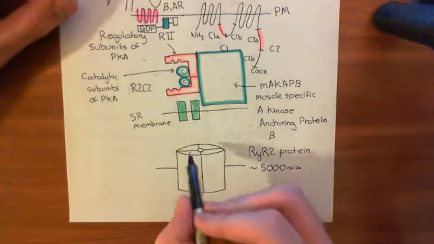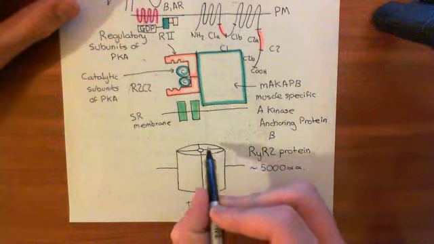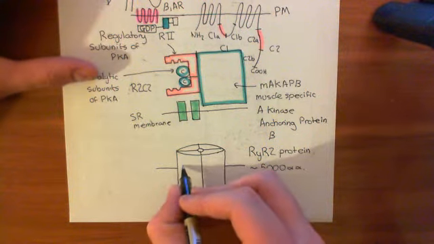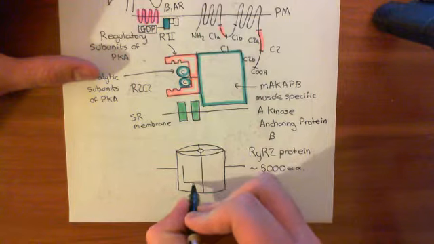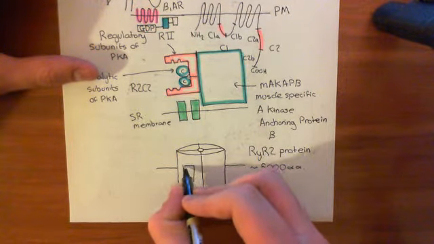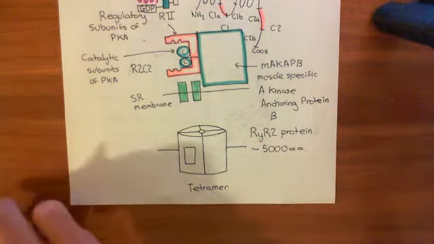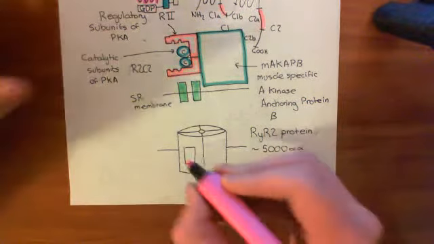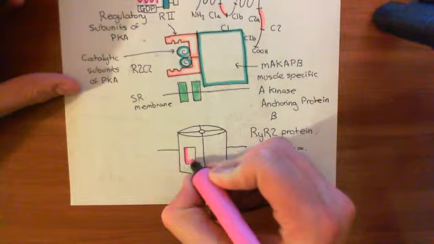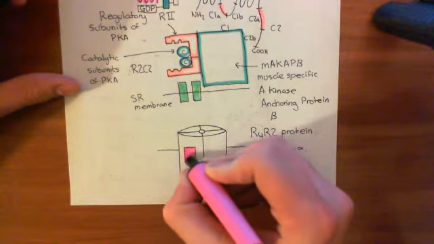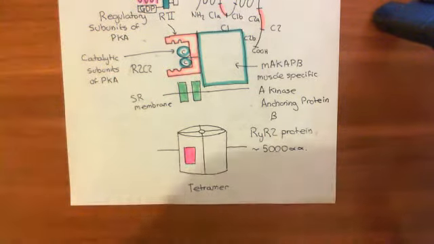So basically each one of these 4 subunits of the type 2 ranitidine receptor can have another protein bound to it. So I'll draw this happening for one of these 4 subunits, but basically it will happen to all 4 of them. So each subunit will have this additional protein bound to it, which I'm drawing now in pink here.